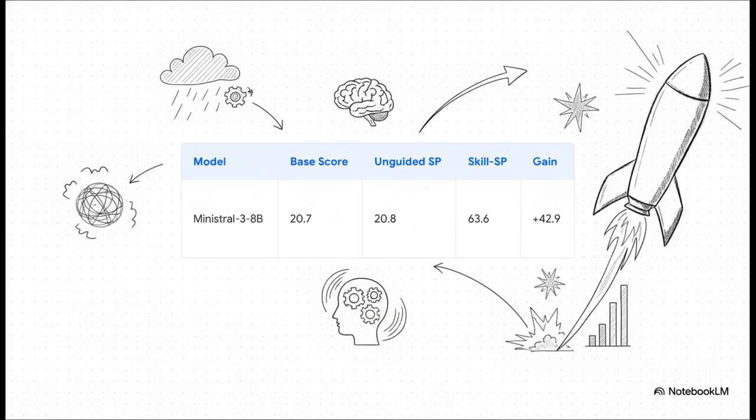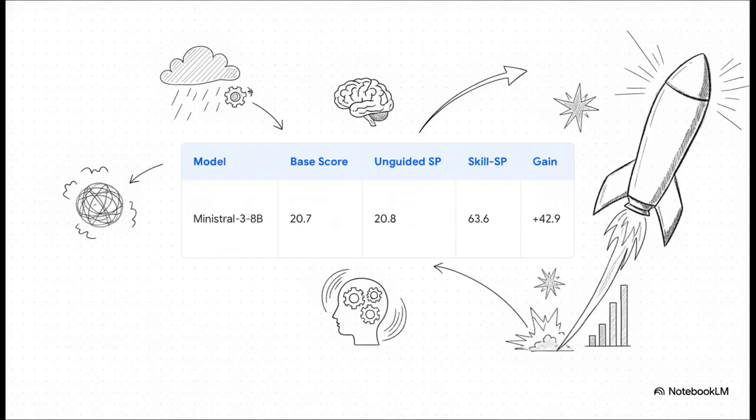To show you just how dramatic an impact this has, let's look at this specific turnaround in tool call prediction. We're looking at the Mistral 3 8B model. The base score was a pretty struggling 20.7. Running unguided self-play barely moved the needle at all. It basically sat stagnant at 20.8 because, again, it couldn't generate a viable learning loop.